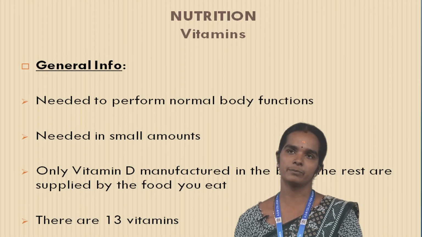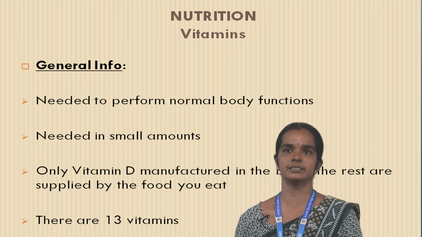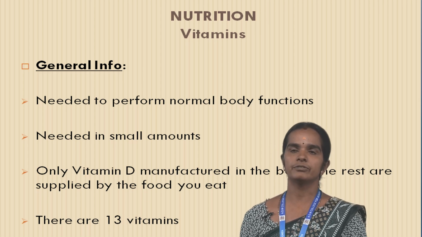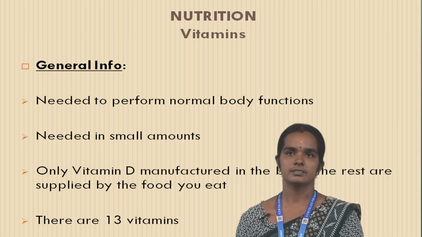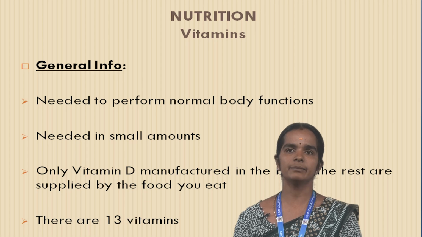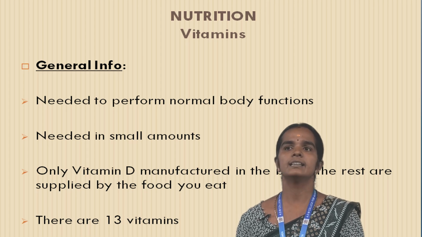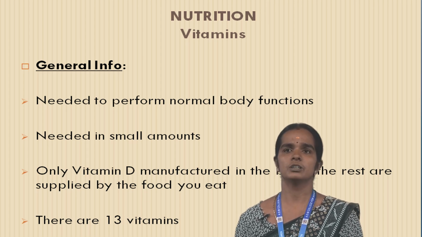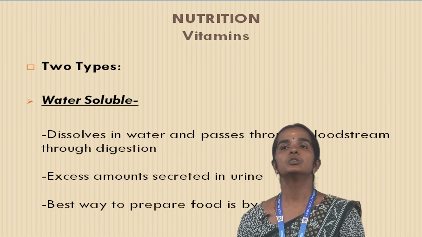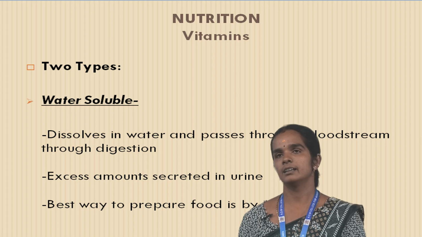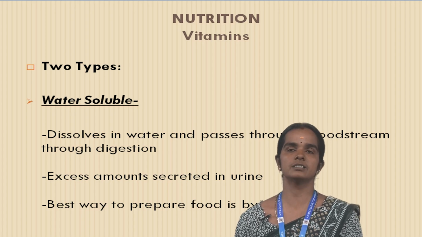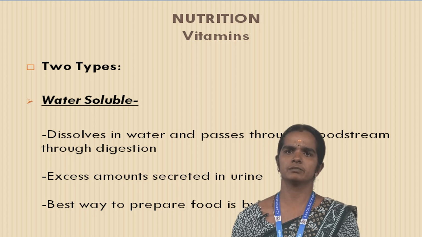This is the fourth type of essential nutrient called vitamins. Vitamins general information: first, needed to perform normal body functions. Second, needed in small amounts. Third, only vitamin D is manufactured in the body; the rest are supplied by the food you eat. There are 13 vitamins. Two types of vitamins are present: one is water soluble vitamin, the other is fat soluble vitamin.